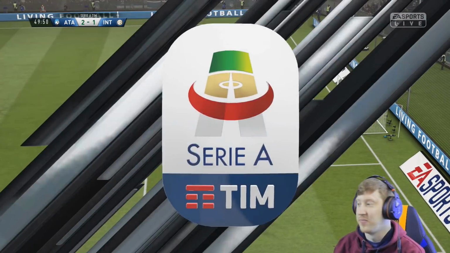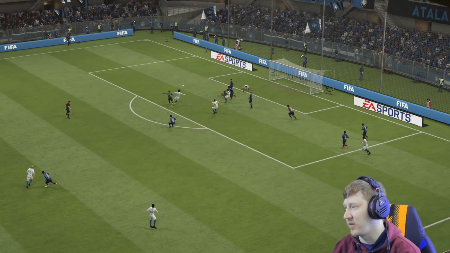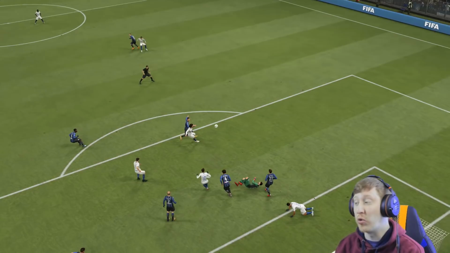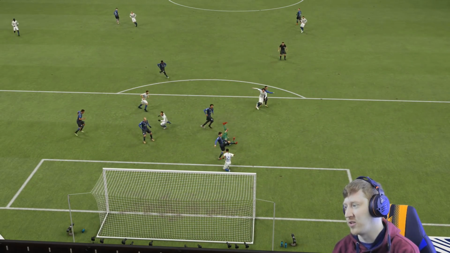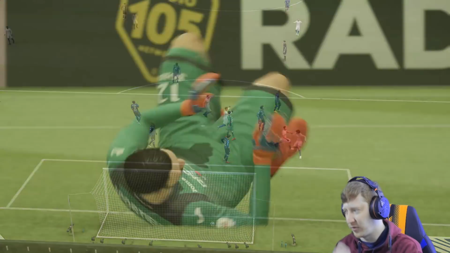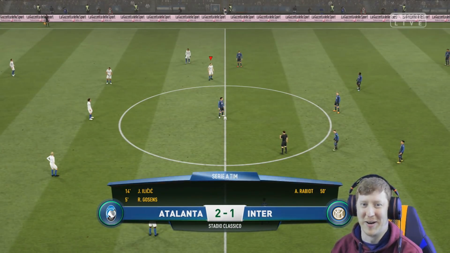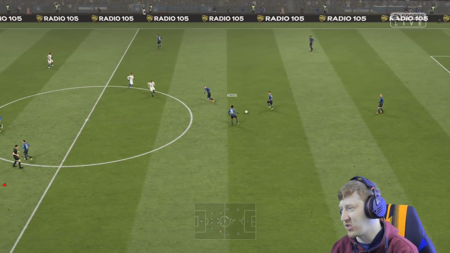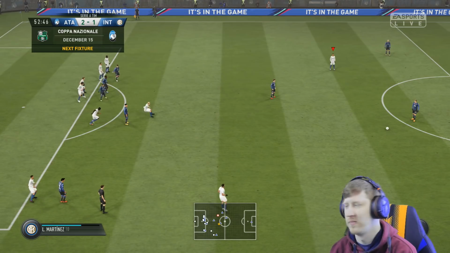Oh, that was lucky. Really lucky. It was decent enough from the keeper to just tip that away. But unfortunately for him, he's tipped it straight to Rabiot. And it only just reached him. I was just fortunate that Rabiot's left-footed, because the majority of my other players are right-footed. And if it had fallen to anyone else, they probably would have fluffed it. But Rabiot buries it. I don't know why we're zooming in on the keeper just flailing around on the ground, unfortunately for him. Oh dear. 2-1. Right, that's a good start to this second half. Now we need to build on that and get ourselves back in this.